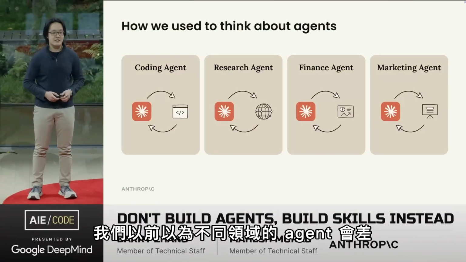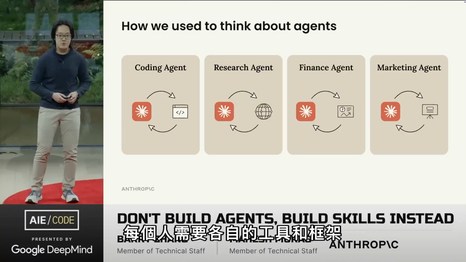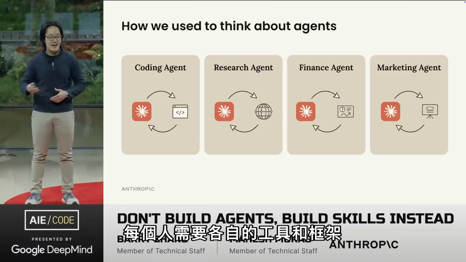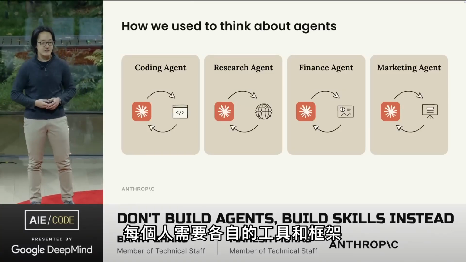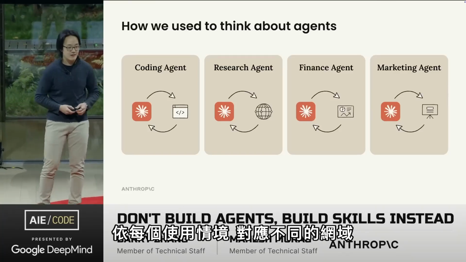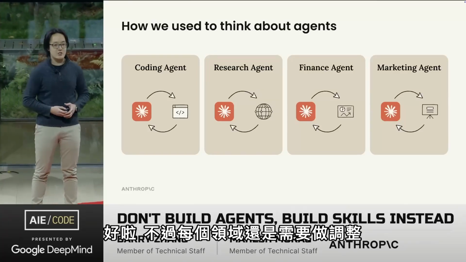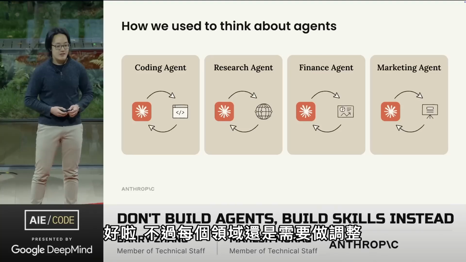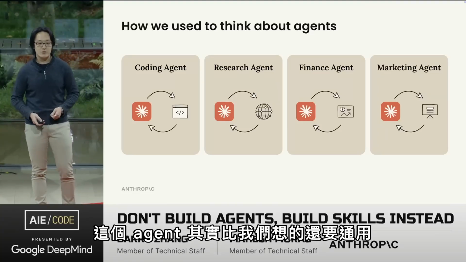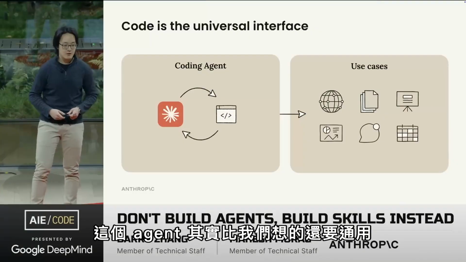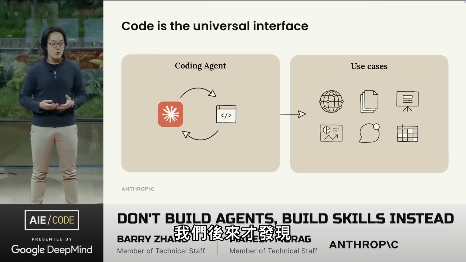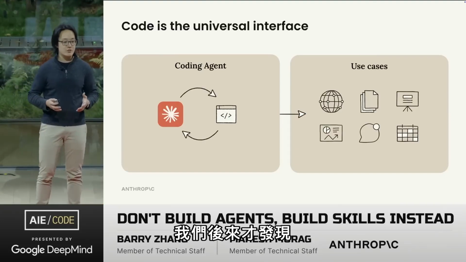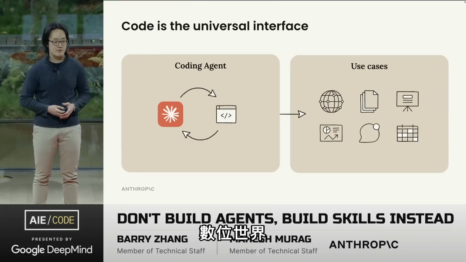We used to think agents in different domains would look very different. Each one would need its own tools and scaffolding, and that means we'd have a separate agent for each use case, for each domain. Well, customization is still important for each domain, but the agent underneath is actually more universal than we thought. What we realized is that code is not just a use case, but a universal interface to the digital world.